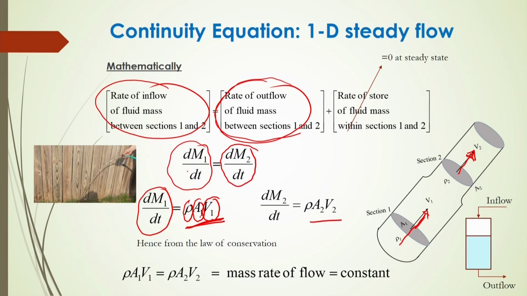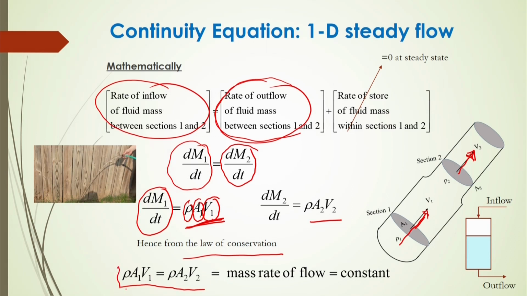Now, as per this equation at steady state, we can equate these two rates of mass flow between sections 1 and 2. So, from this law of conservation we can write that rho A1 V1 will be equal to rho A2 V2.